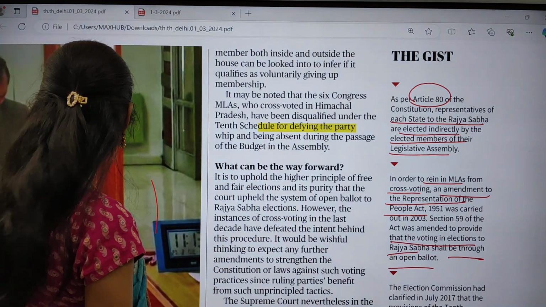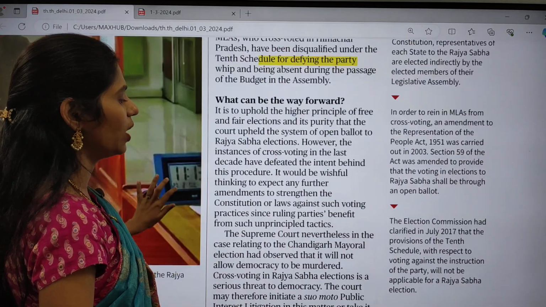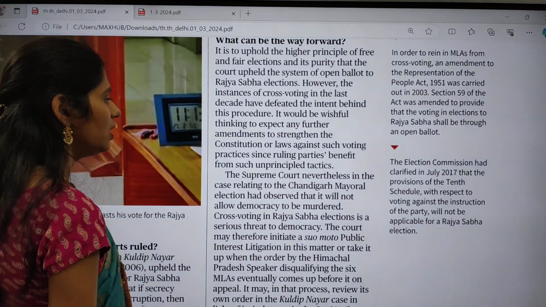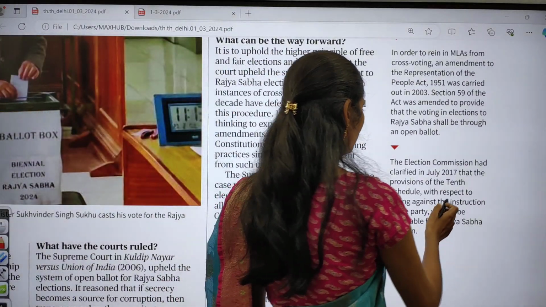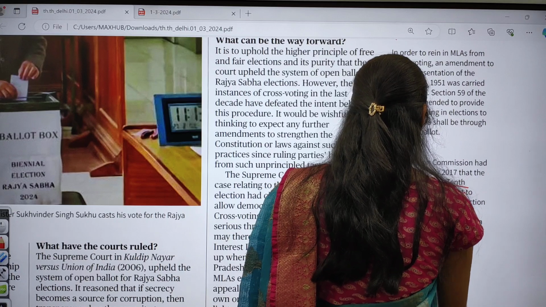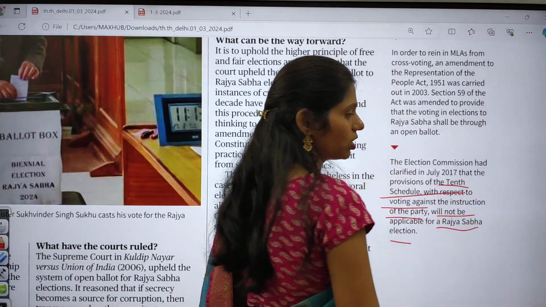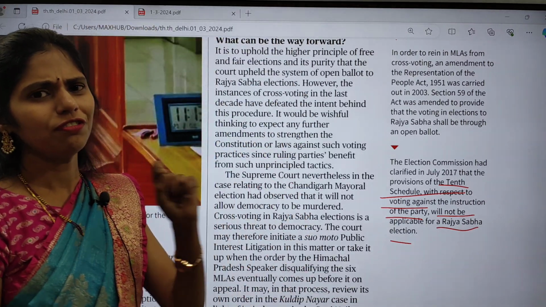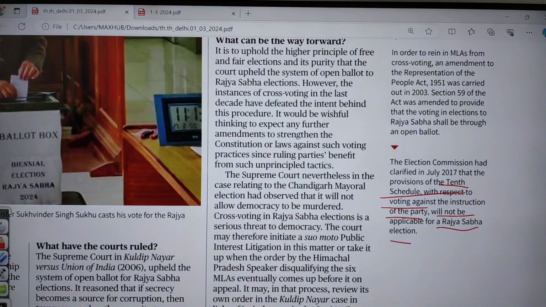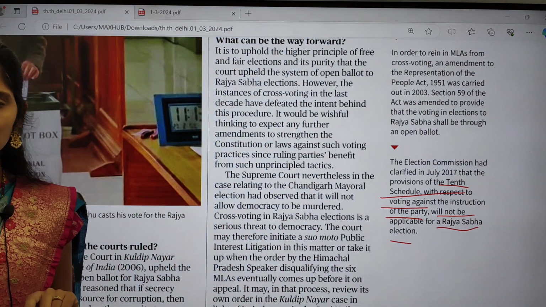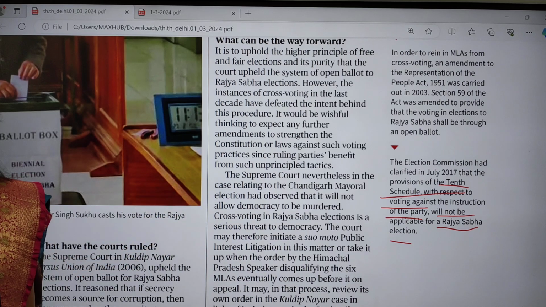And next one is Election Commission clarified in July 2017 that the provisions of the 10th Schedule with respect to voting against the instruction of the party will not be applicable for Rajya Sabha election. That means, in the first article on disqualification of MLAs and MLCs, we discussed this 10th Schedule, right?